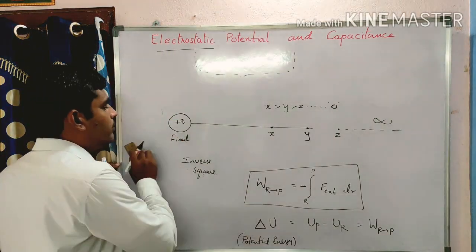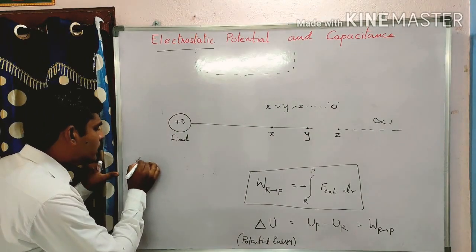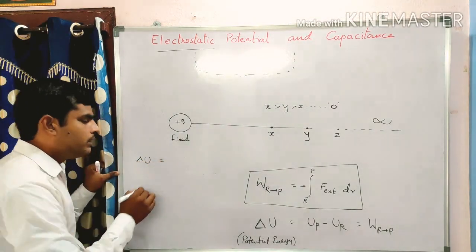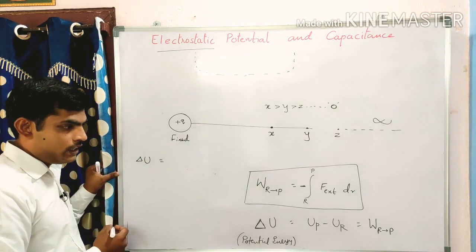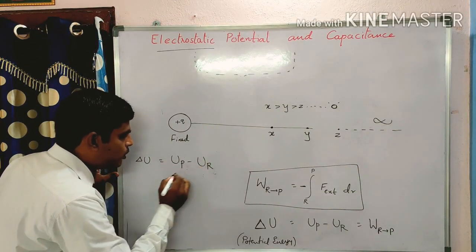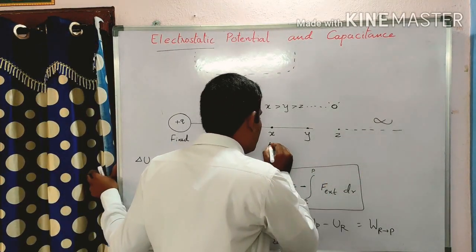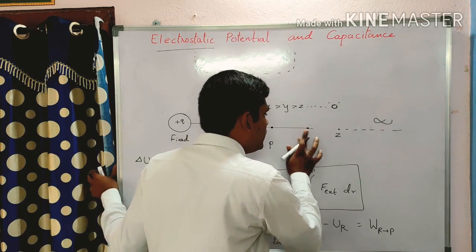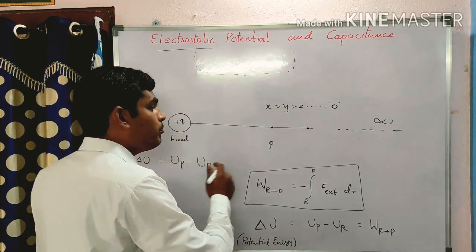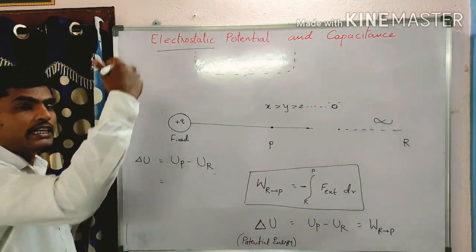Again from here, if you see, delta U, the change in potential energy, the increase in potential energy, is UP minus UR. P is here, as we supposed initially. Where is the point R? Point R is at infinity.